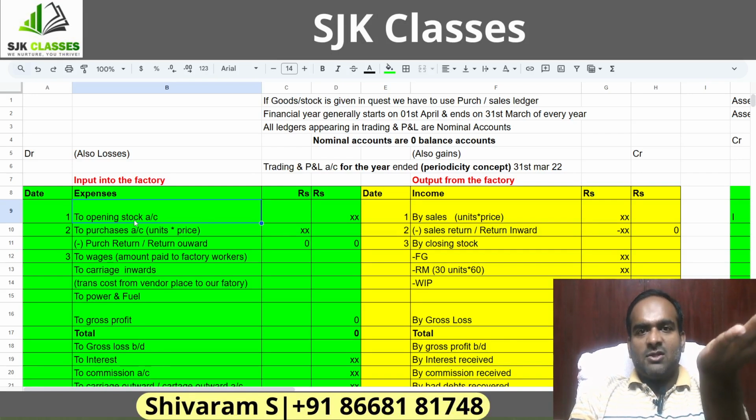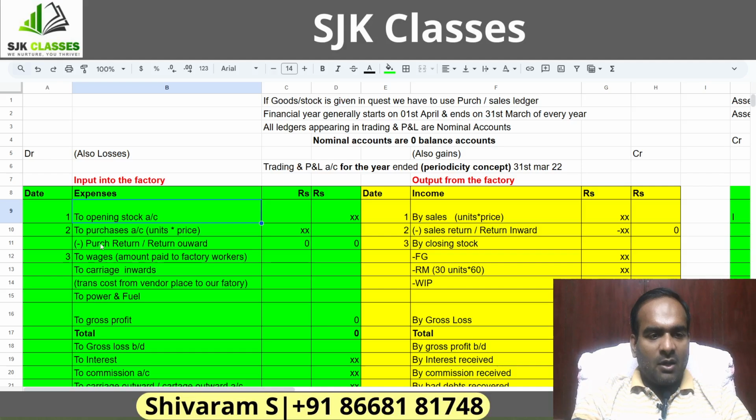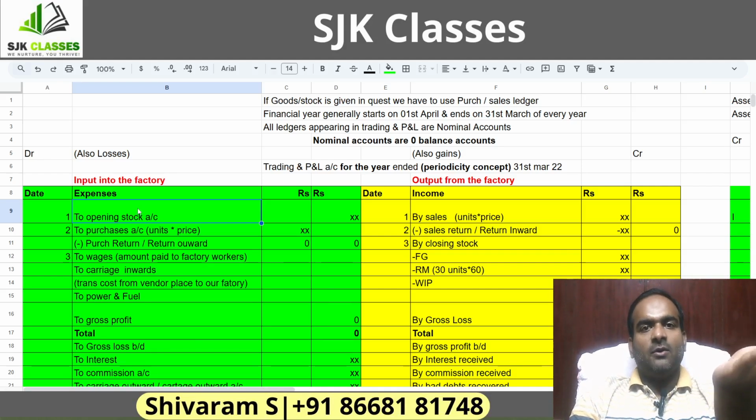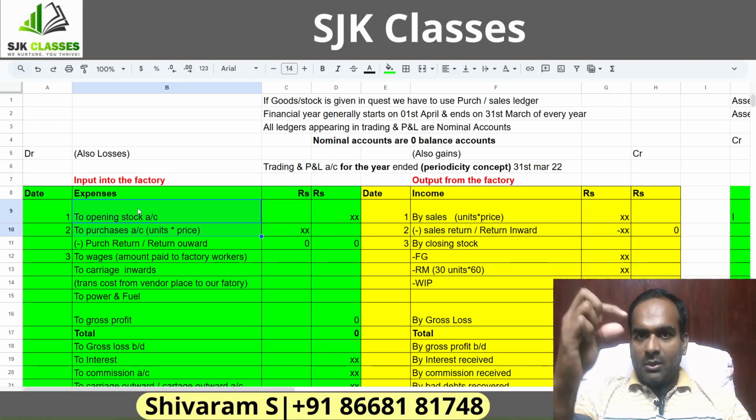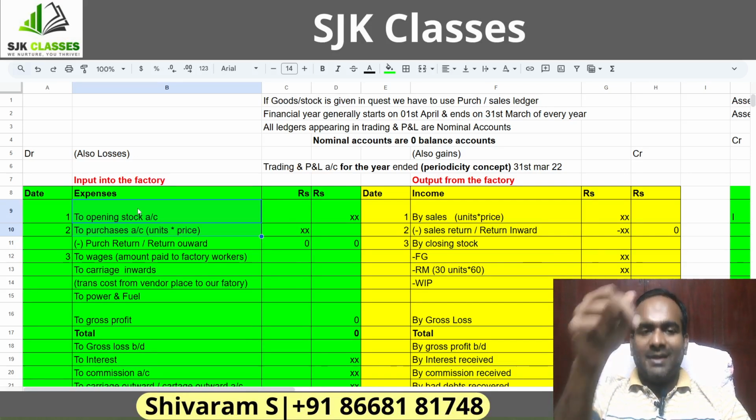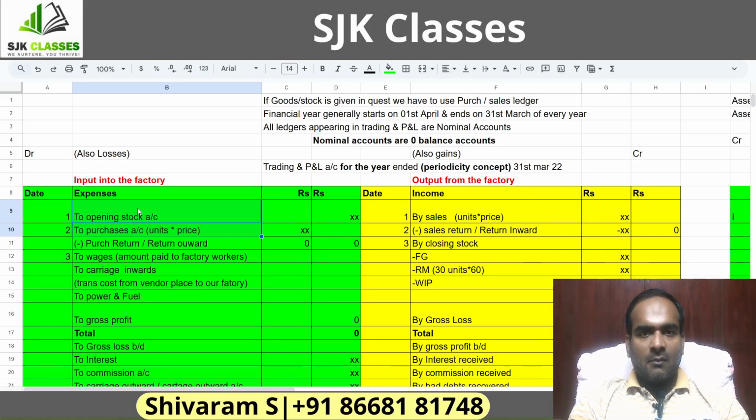I have an opening balance of 2 kgs of rice, which is not sufficient. So what do I do? This 2 kg will be called the opening stock. Now this 2 kg is not sufficient, so I have to purchase a few more kgs of rice, which is called purchases. The opening stock and purchases put together will give you the total raw material infused into the factory for production.